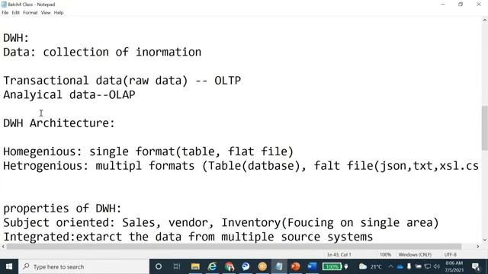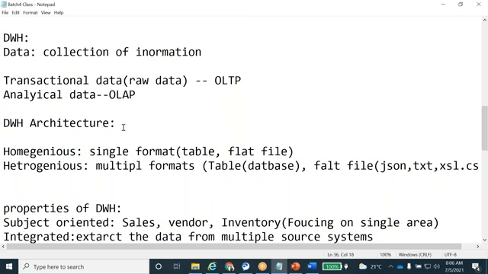Okay, and types of data we also discussed in the last class. We have transactional data as well as analytical data. The transactional data we call raw data, that is OLTP data. OLTP is nothing but online transactional processing. The data derived from the transactional data we call analytical data. So that is OLAP, online analytical processing.